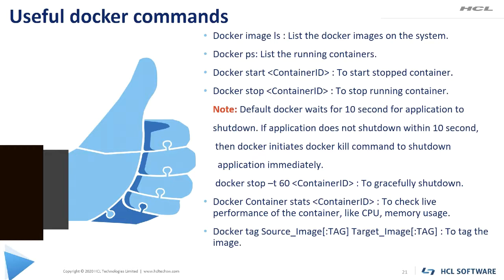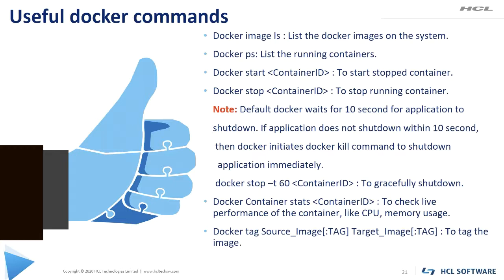I have already explained the importance of the -t switch. The next command is docker container stats, followed by the container ID. This command will show us the live usage, CPU usage and memory usage of the container. The docker tag command is basically used to tag the image, so you can give your custom name for the image.